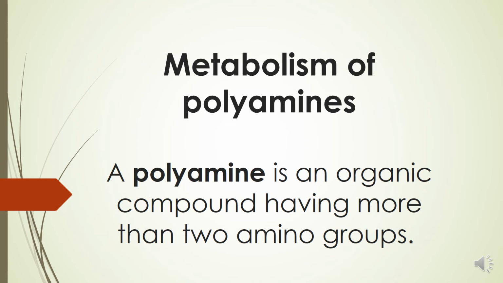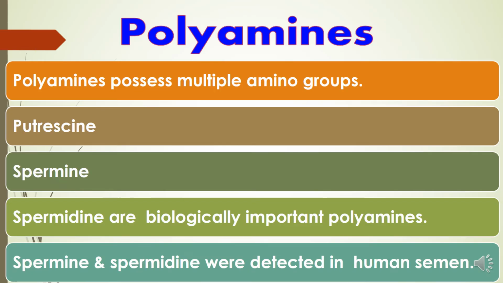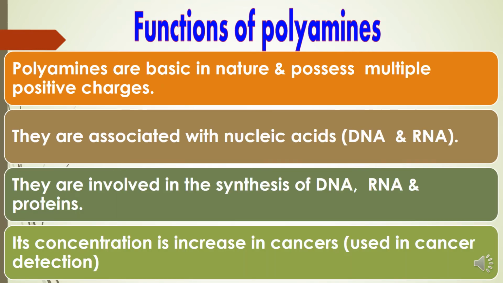Here is metabolism of polyamines. As we told you earlier, arginine can form polyamines, which are organic compounds having more than 2 amino groups. That's important. Polyamines possess multiple amino groups. Putrescine, spermine and spermidine are biologically important polyamines. Spermine and spermidine are detected in human semen, and are associated with DNA and RNA. They help in the synthesis of the majority of the cell, so cell differentiation and proliferation.